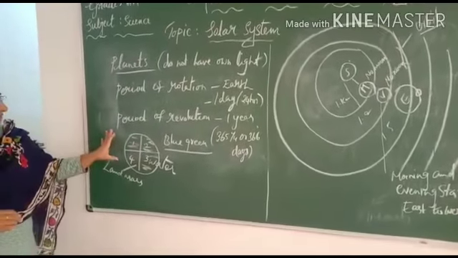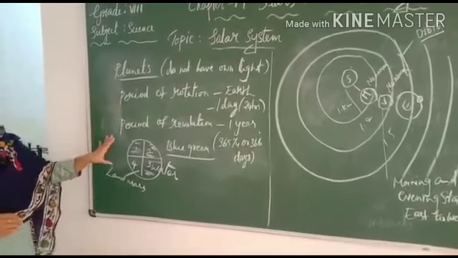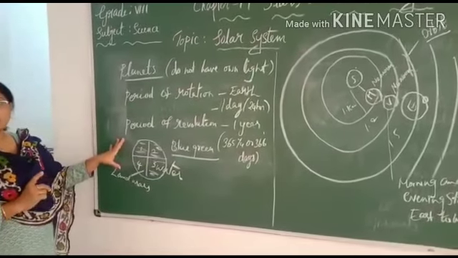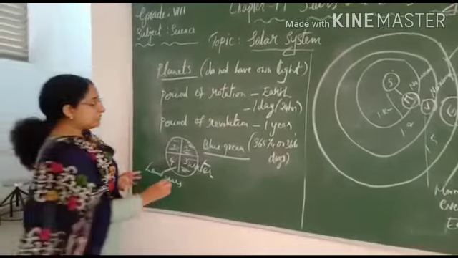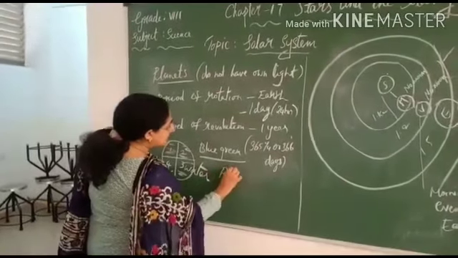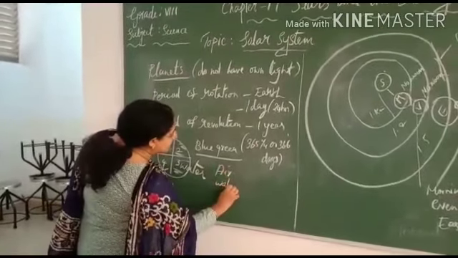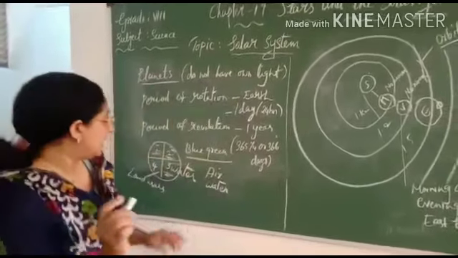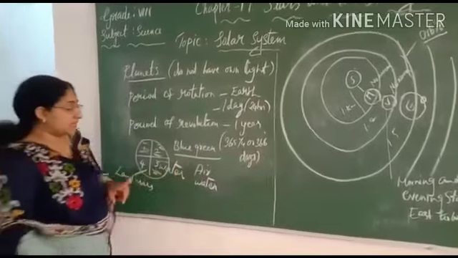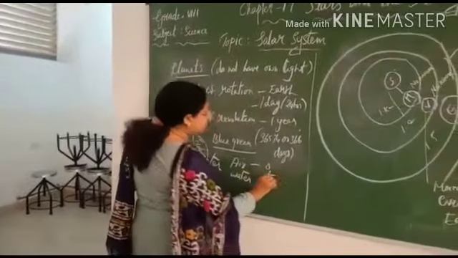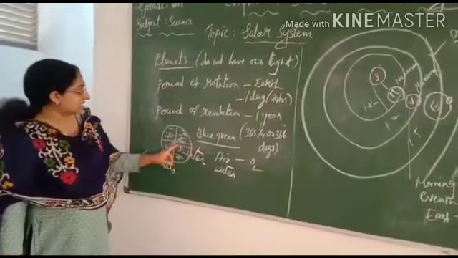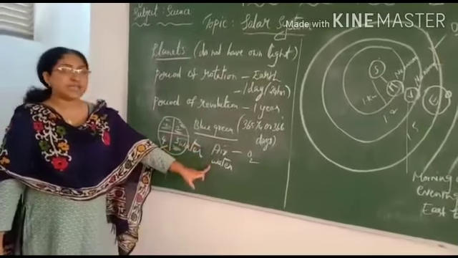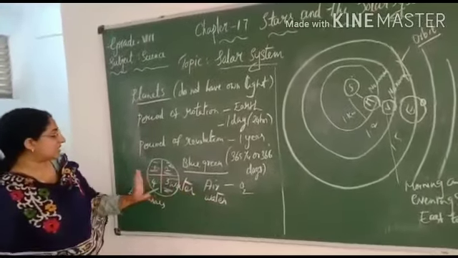But what is the specialty of the Earth compared to other planets? Life is possible only on Earth. The reason is that air is present, and also water is present here. Clear? Without these two we cannot live. In the presence of air we get oxygen, which we need to survive. And we also get water, which is present on the Earth.